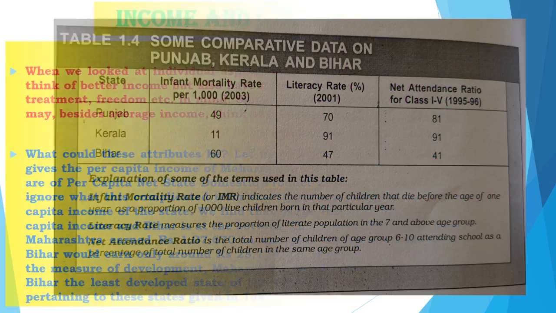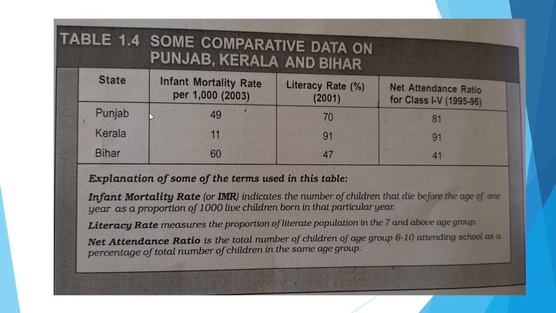Okay guys, now here you can see this table 1.4, we can discuss it, just have a look at it. This is a comparison between Punjab, Kerala and Bihar. This is infant mortality rate, literacy rate, net attendance ratio for class 1 to 5. So, an explanation of some of the terms.